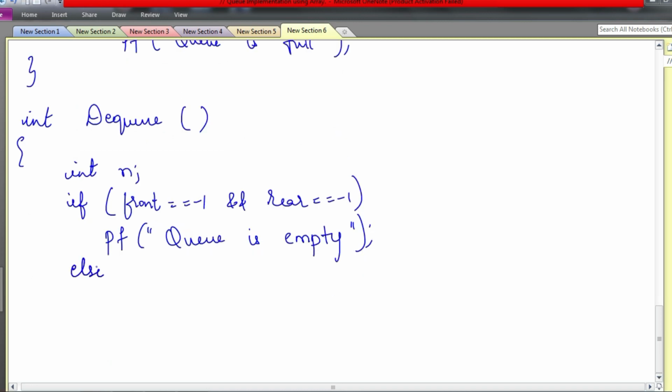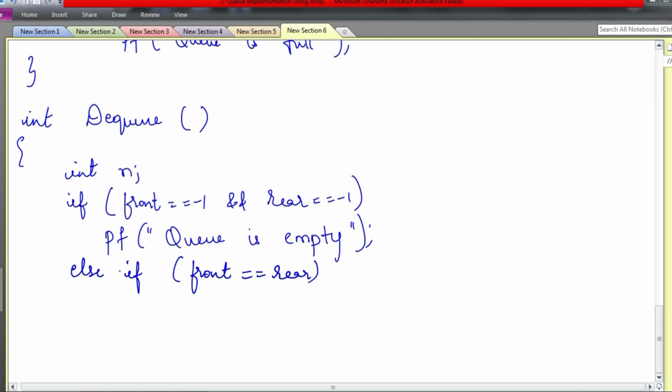suppose both are not -1, means then definitely it has some values, right? But in this case now, since you are deleting, first you need to check if both are equal to 0. If both are equal to 0, then both you have to make it as -1. Else if instead of 0, you can also check as front equals to rear. That is, if both are equal, either it is 0 or some other value, whatever. If both are equal, it means there is only one element.